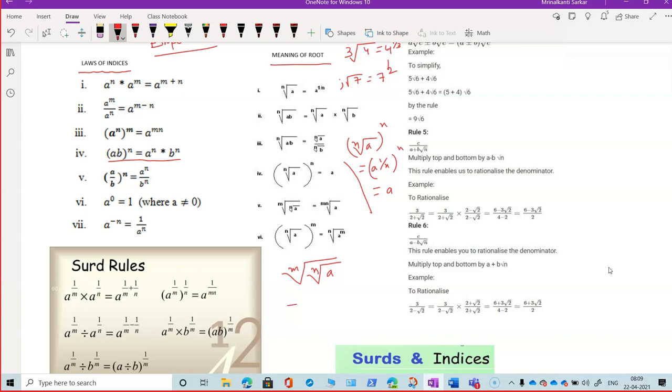This thing is going to be nth root of a to the power 1 by m. Nth root of a is what? a to the power 1 by n.